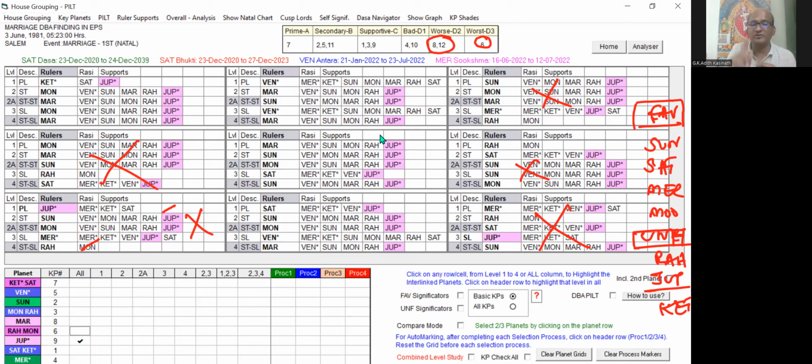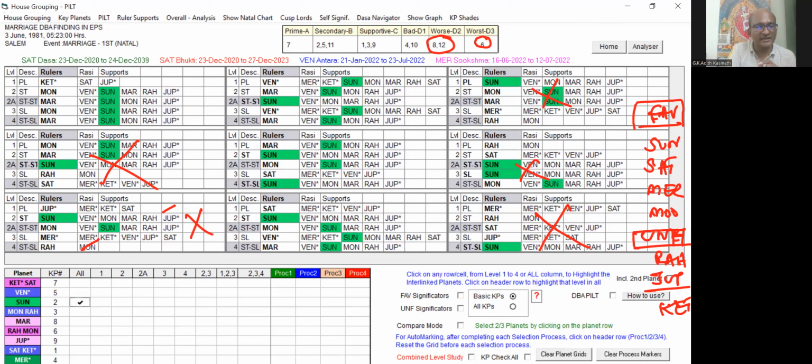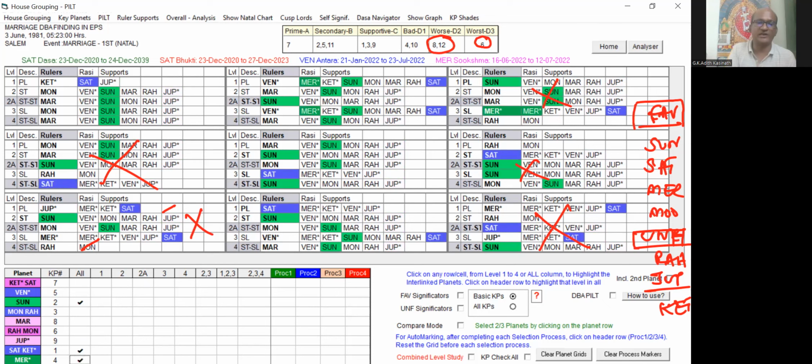Now what we have to do, we have to select the planets with the help of the favorable key planets. What are the favorable key planets? Sun and Saturn. Let us check Sun all levels, Saturn all levels, and Mercury all levels. So you focus on only these planets which we have not marked. It means we have to select Ketu, Venus, Mars, Saturn. These 4 planets only we have to focus on. Out of them, which are all having these favorable key planets in their rulers, we have to select them.